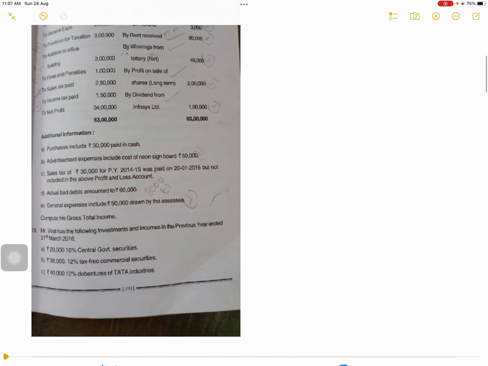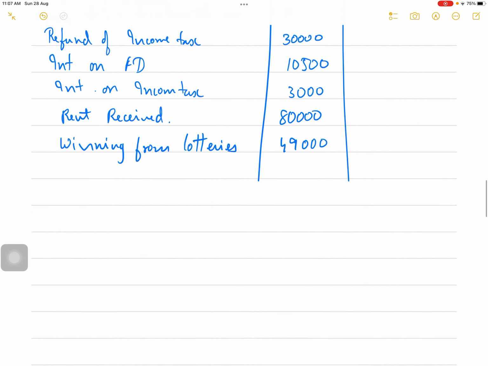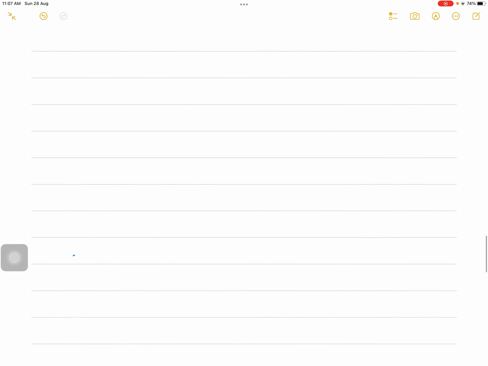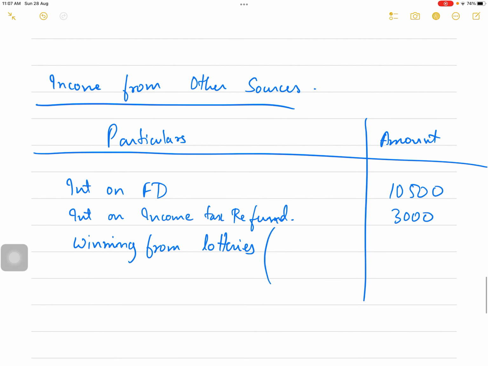So for income from other source, it will be 49,000 divided by 70 into 100, so that is 70,000.